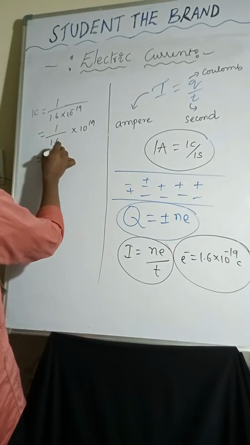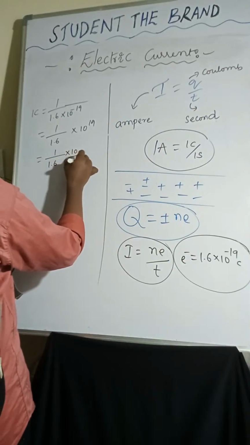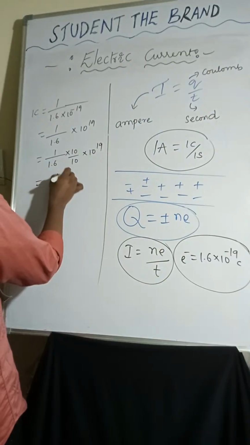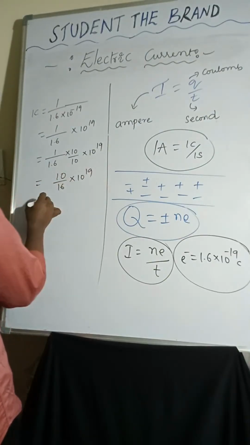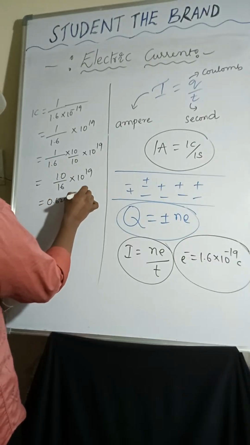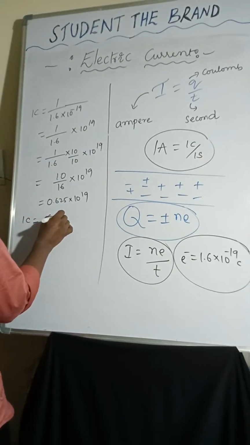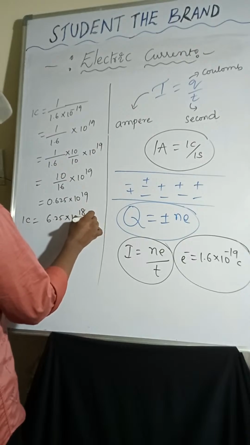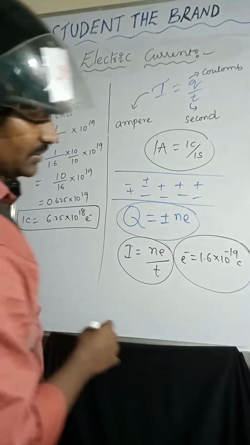Then you'll get 10 by 16 into 10 power 19, which is 0.625 into 10 power 19. Then 1 coulomb will have 6.25 into 10 power 18 electrons. So in 1 coulomb, 6.25 into 10 power 18 electrons are present.